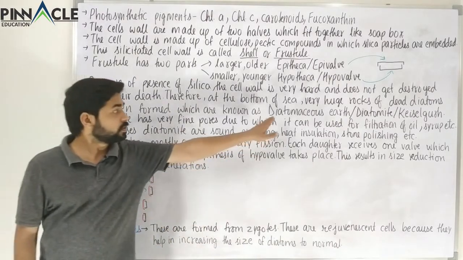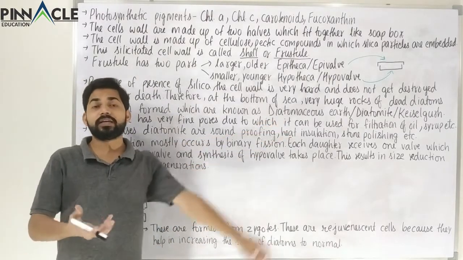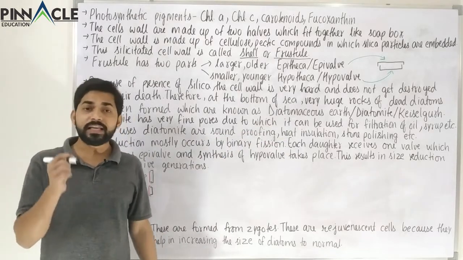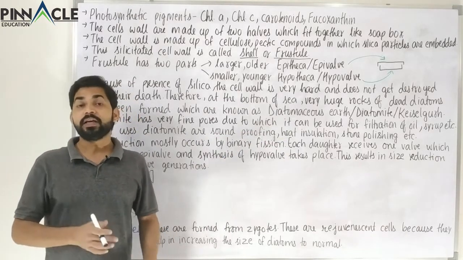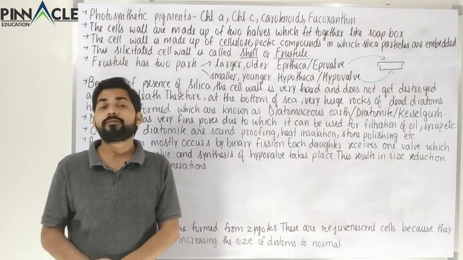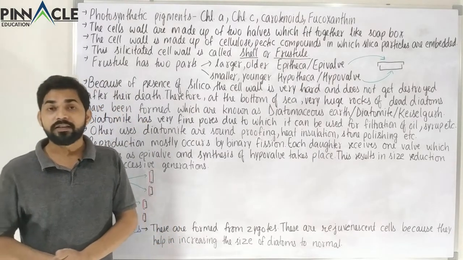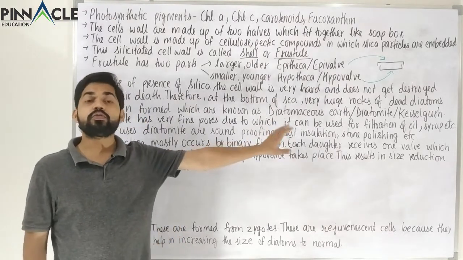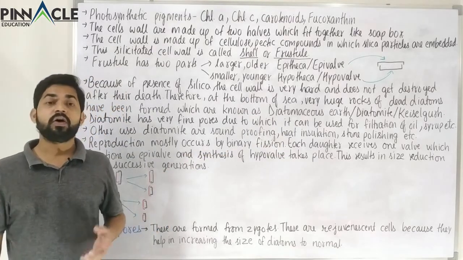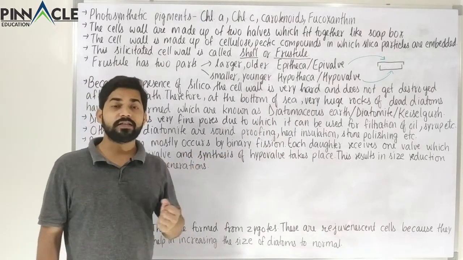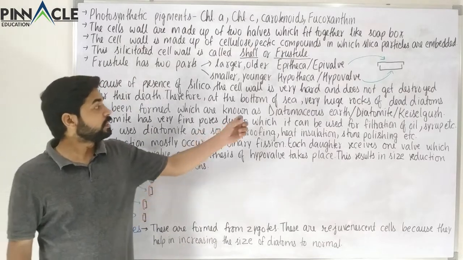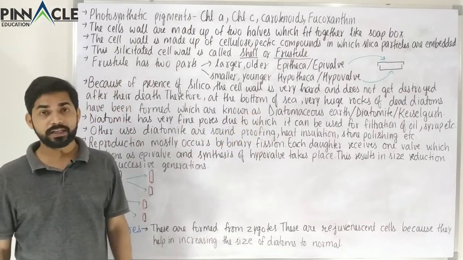Now these rocks or their fragments have very fine pores in them. Because of those very fine pores, this could be used for filtration of oils or syrups and other things like beer. So it is normally used for filtration.